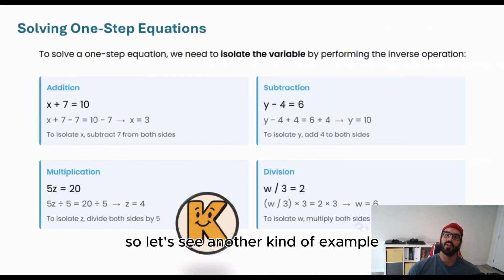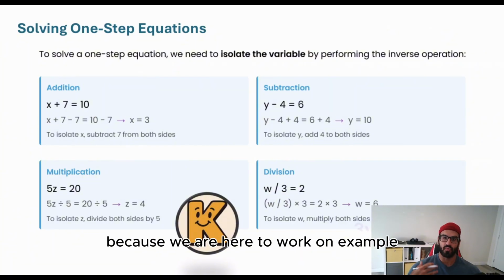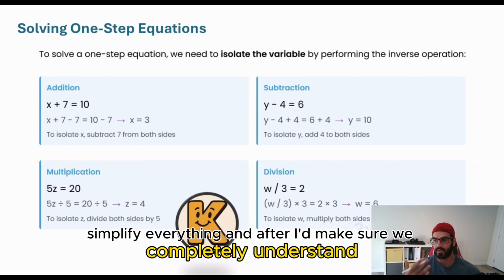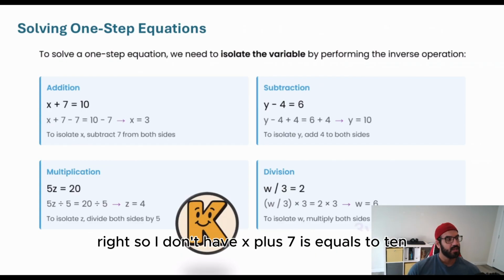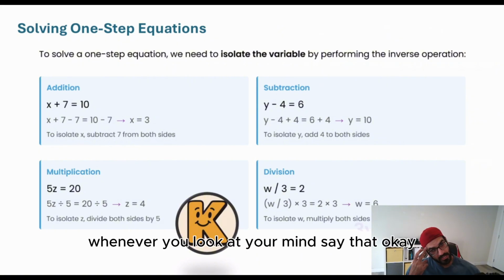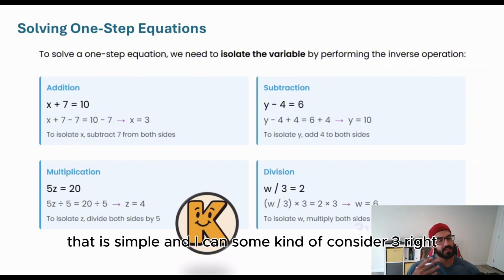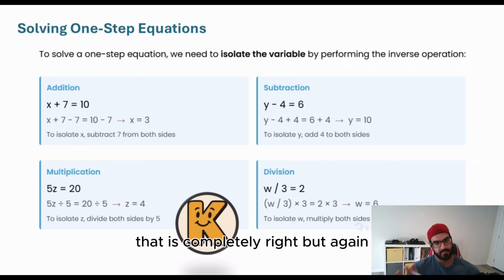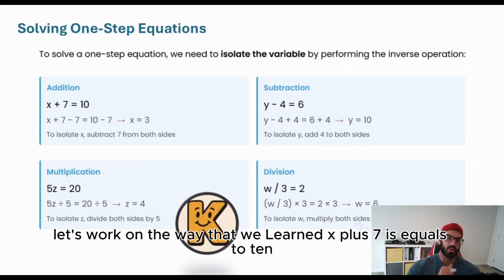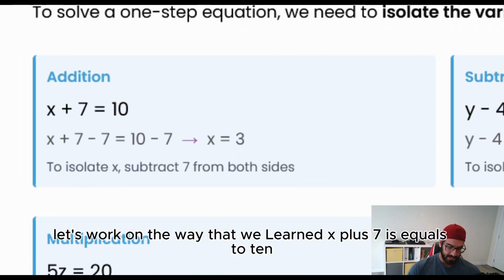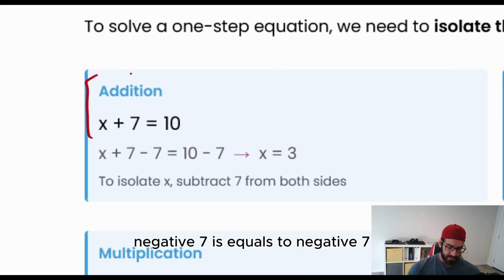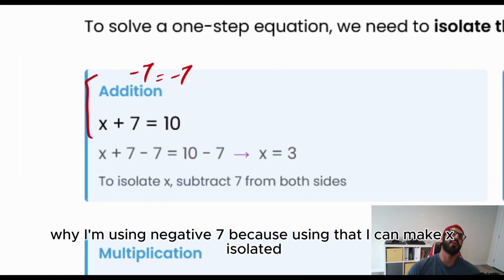So let's see another kind of example, because we are here to work on examples, simplify everything, and after that make sure we completely understand, right? So I have x plus 7 is equal to 10. Whenever you look at it in your mind and say, okay, that is simple, I can consider 3, right? That is completely right. But again, let's work on the way that we learned. x plus 7 is equal to 10. Negative 7 is equal to negative 7. Why am I using negative 7? Because using that, I can make x isolated.